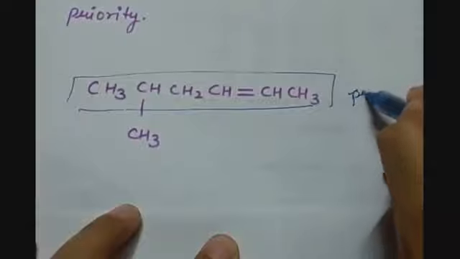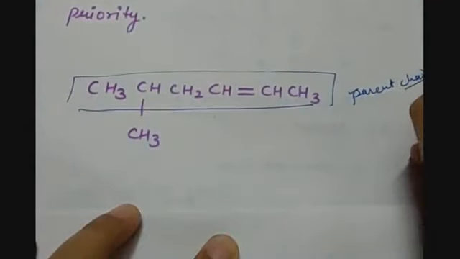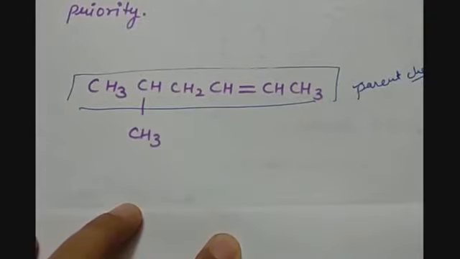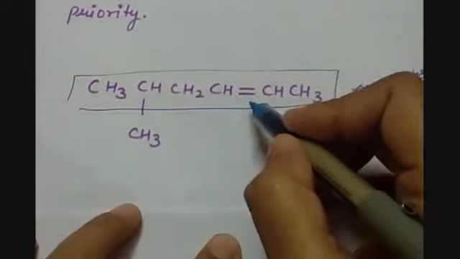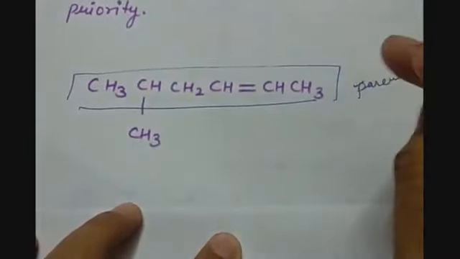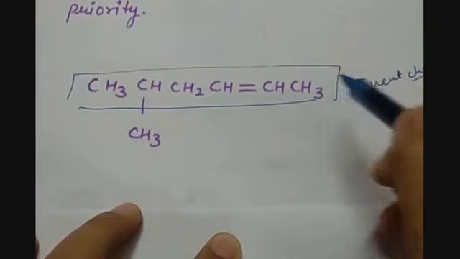Now we have found the parent chain, then we have to decide which kind of chain it is, whether it is alkane, alkene or alkyne. As it has a double bond, the parent chain should always contain the double bond or the triple bond in it, if it has one.